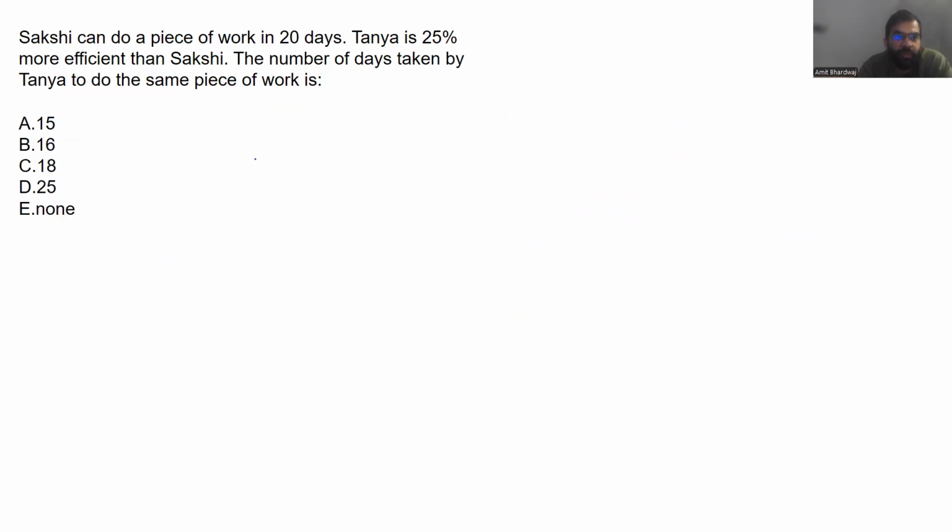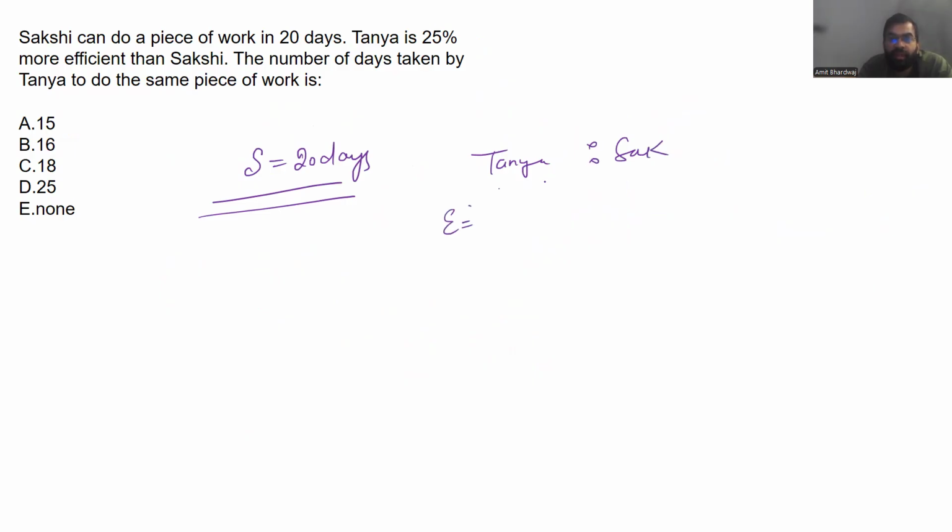Let's notice this question. Sakshi can do a piece of work in 20 days. Given to you, Tanya is 25% more efficient than Sakshi. Means Tanya is 25% more efficient than Sakshi. If Sakshi efficiency is 100, Tanya will be 125 and their ratio will be 5:4. So we have their efficiency and Sakshi is taking 20 days.